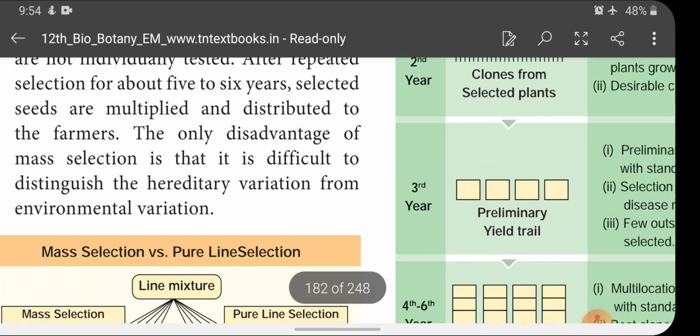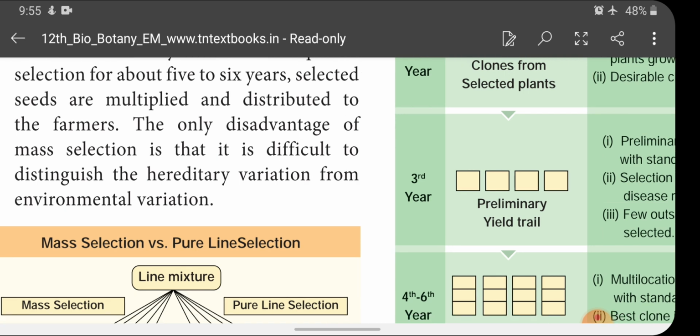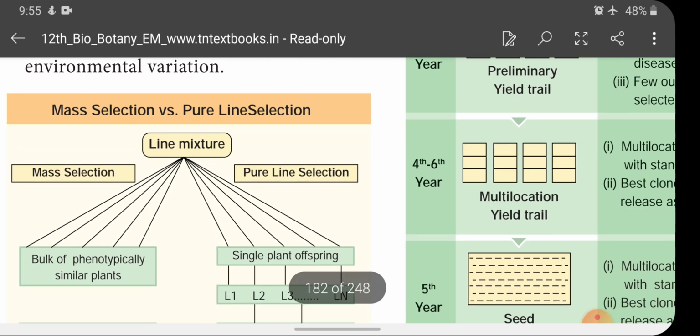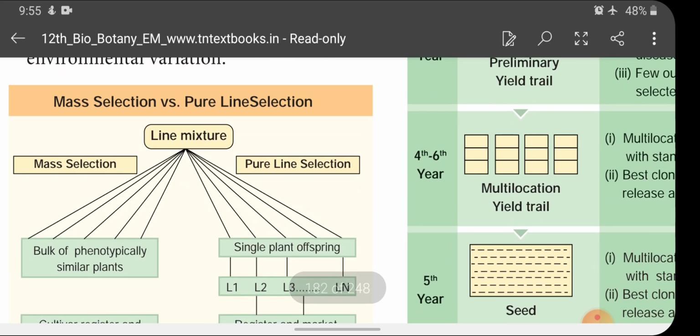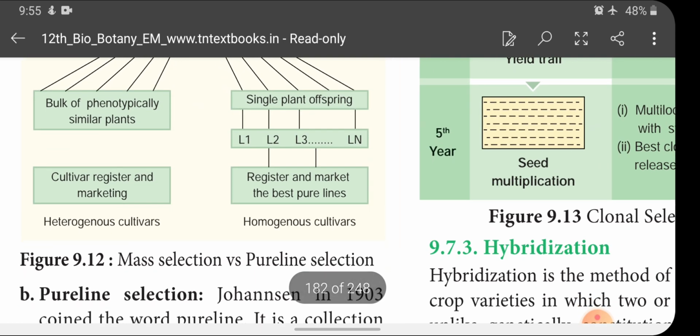So what is the disadvantage of mass selection? It is a 2-mark question. The only disadvantage of mass selection is that it is difficult to distinguish the hereditary variation from environmental variation. This is the disadvantage of mass selection. Compare it with pure selection; please go through this differentiation.